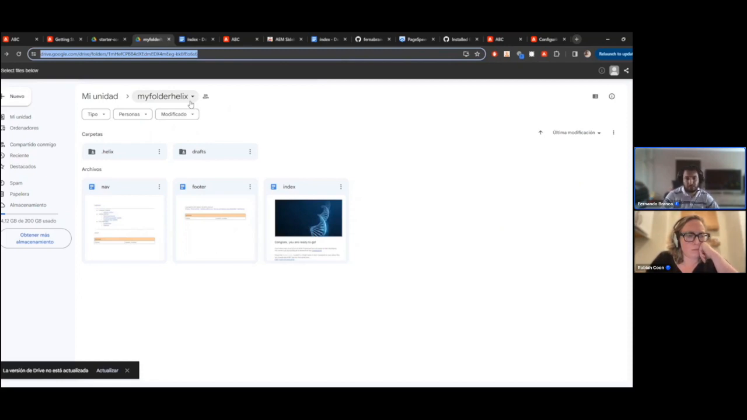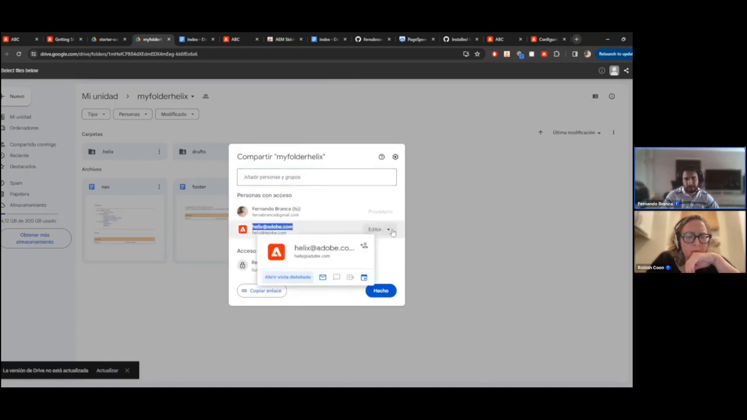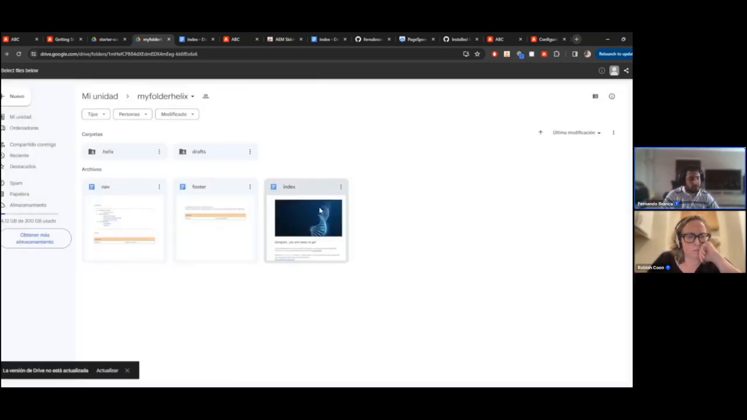Next, we need to grant permission to this folder for helix@adobe.com as an editor so that it can read our content from Drive. So you have to click on the share button, and then add helix@adobe.com as an editor. I think this is pretty simple. I think everybody knows how to share a folder. So it is just clicking on the share button for the folder and then adding, in this case, helix@adobe.com, as you can see here. And that's all for this part.